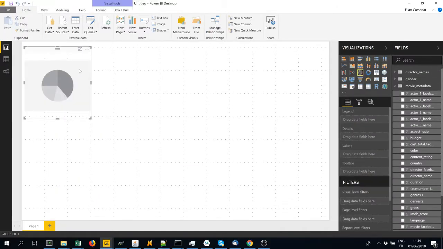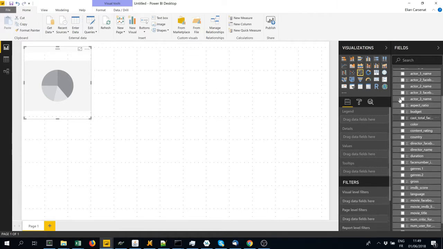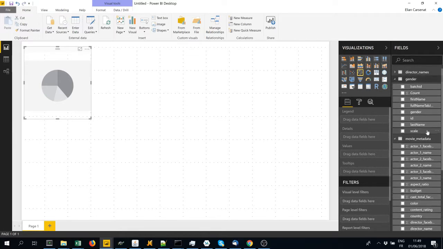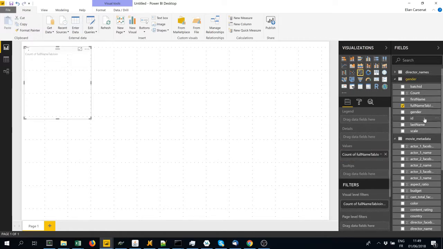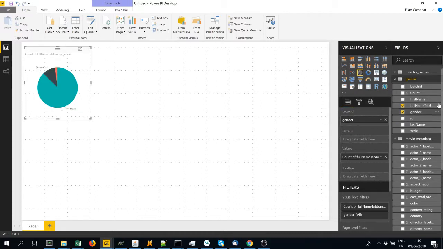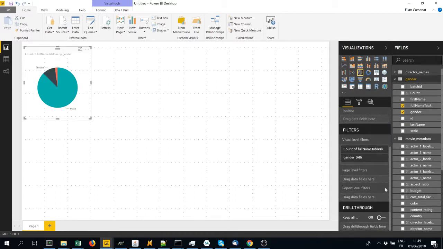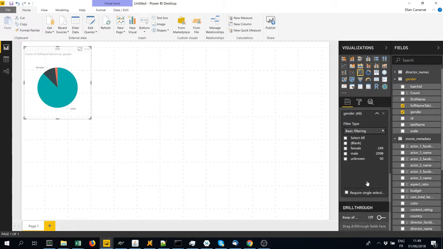We can do a simple pie chart about gender, for example, here by looking at how many directors have a male or female name. And what we can do here is filter out from this report all the cases where the API couldn't attribute a male or female name. This could be Chinese, Korean names. This could be a few ambiguous names as well. So there we go.